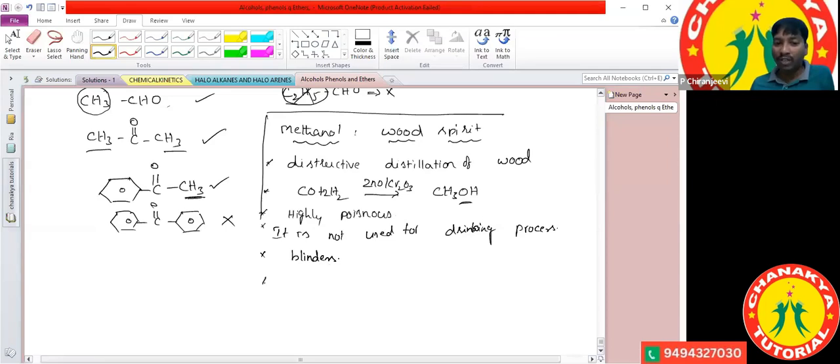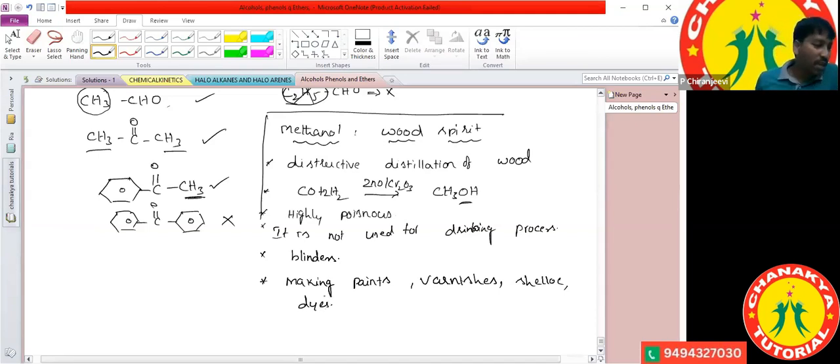Then where do we use methanol? Methanol is used in making paints, varnishes, shellac, and dyes. What is meant by dyes? Dyes are nothing but colors. In the making of colors also it is used here.